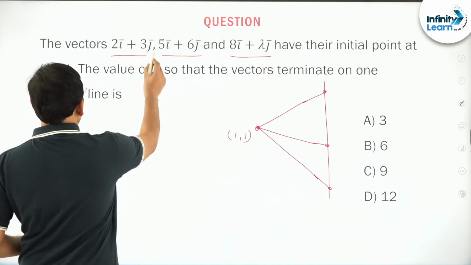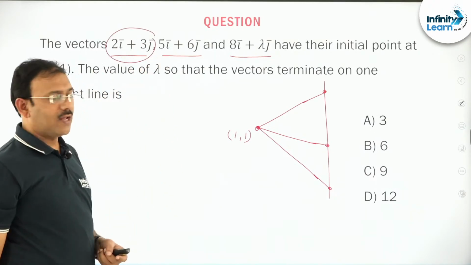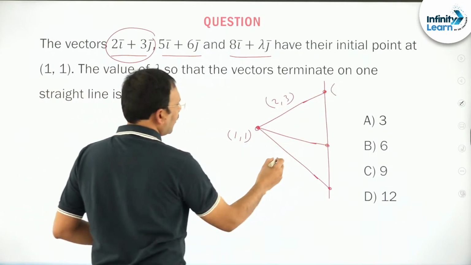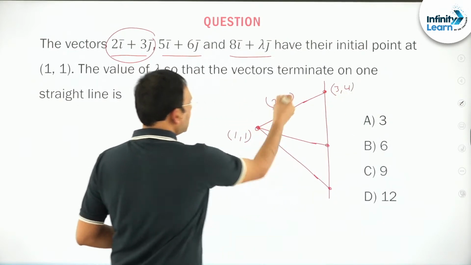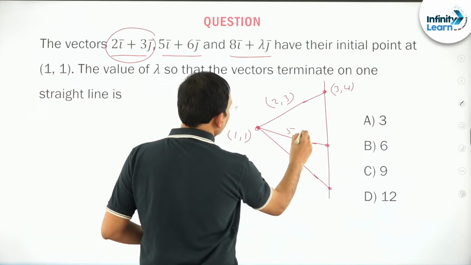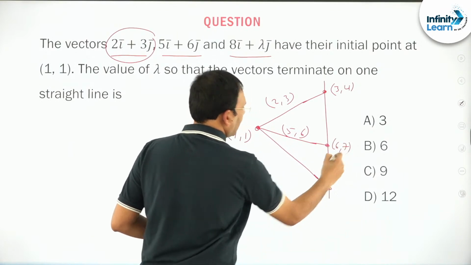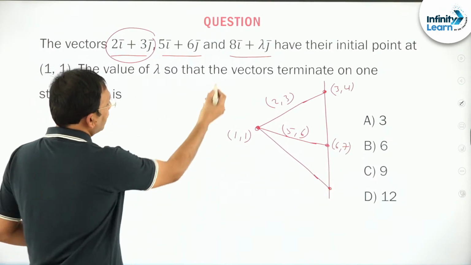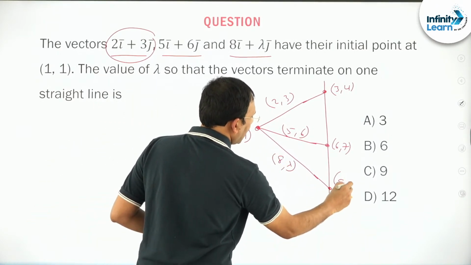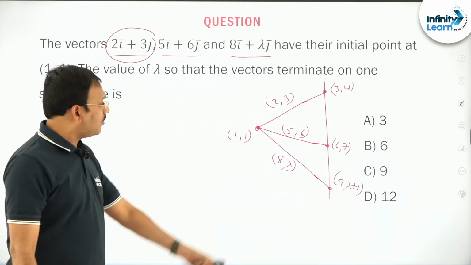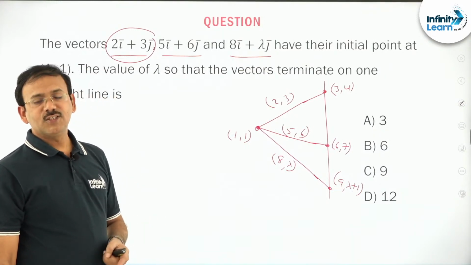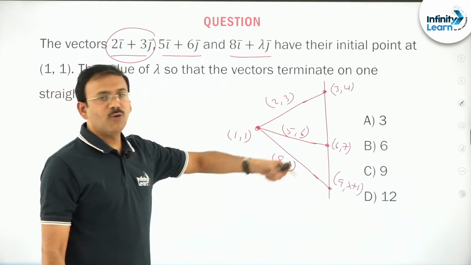Now the first vector has initial point 1, 1, and this vector is 2, 3, so what should this point be? 3, 4, because the difference is 2, 3. Am I correct? This vector is 5, 6, so this must be 6, 7. The next vector is 8, lambda, in the sense this must be 9, lambda plus 1. Now these 3 points lie on the same line. It's a straight lines problem, 3 points collinear. So the slope of AB is equal to the slope of BC.